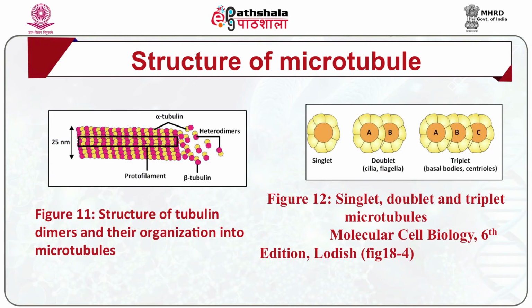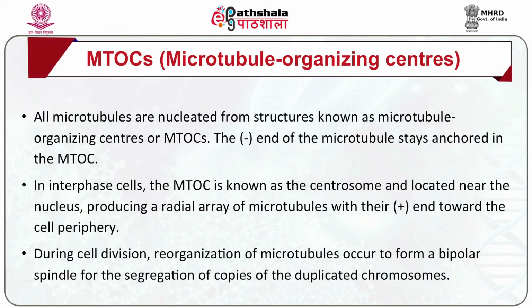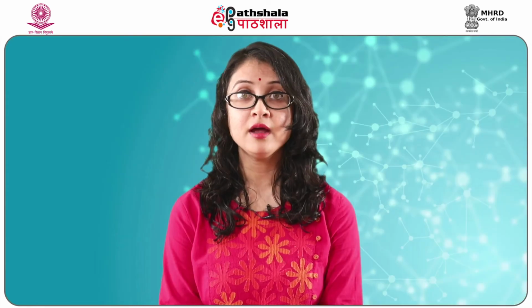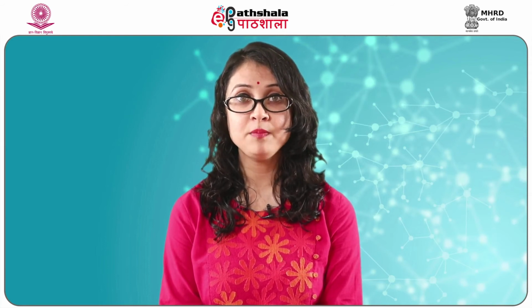All microtubules are nucleated from structures known as microtubule organizing centers or MTOCs. The minus end of the microtubule stays anchored in the MTOC. In interphase cells, the MTOC is known as the centrosome and is located near the nucleus, producing a radial array of microtubules with their plus end towards the cell periphery.